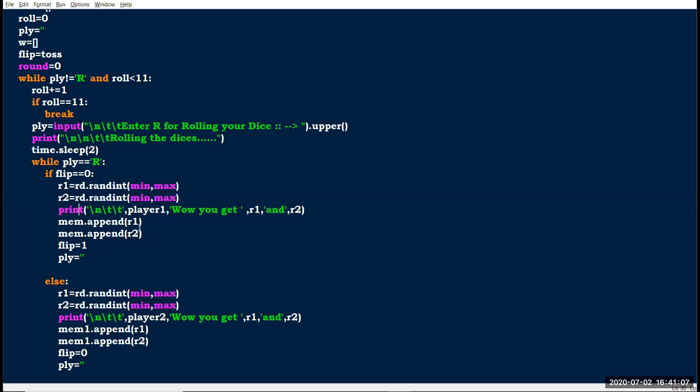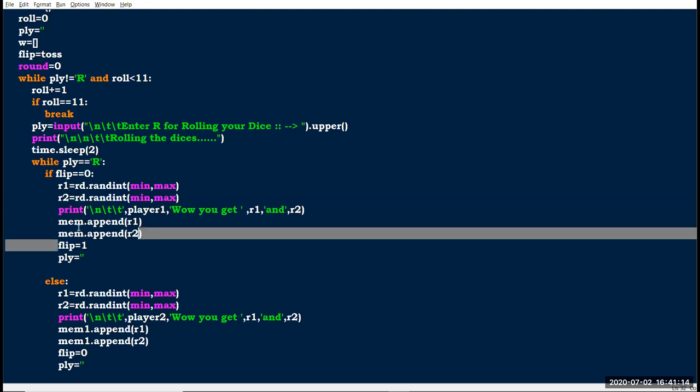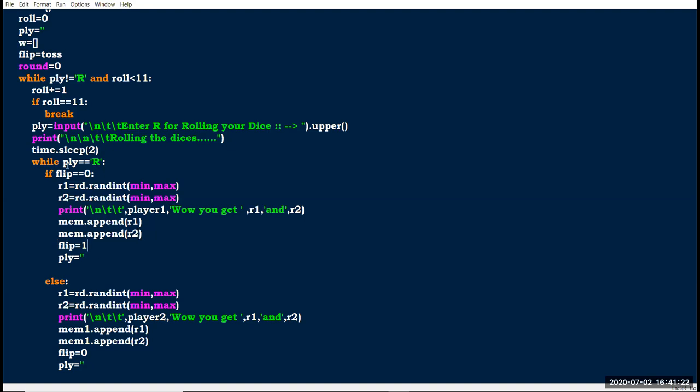Here you cannot pass two arguments in a single append function, that's why I'm giving two append functions: first mem.append(R1) and then mem.append(R2). Here I'm going to change flip equal 1.